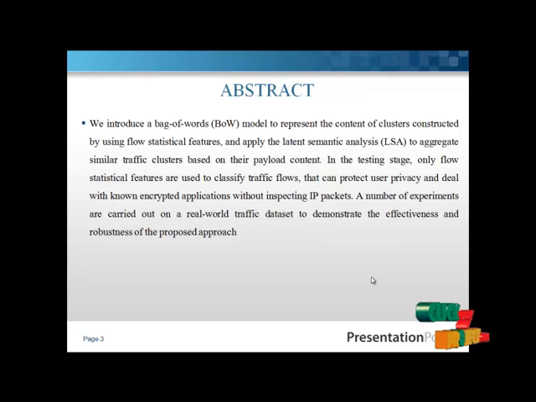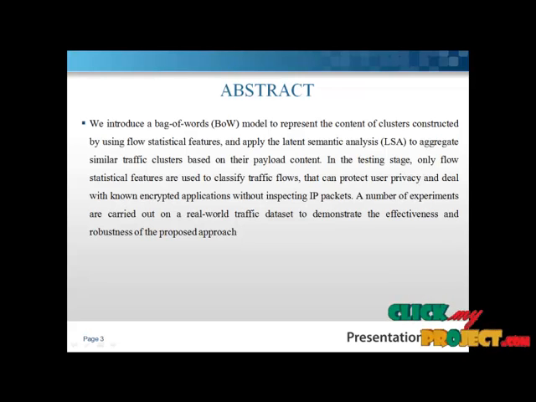In the testing stage, only flow statistical features are used to classify traffic flows, which can protect user privacy and deal with unknown encrypted applications without inspecting IP packets. A number of experiments have been carried out on a real-world traffic set to demonstrate the effectiveness and robustness of the proposed approach. Network traffic classification aims to classify traffic flows by their generation application.